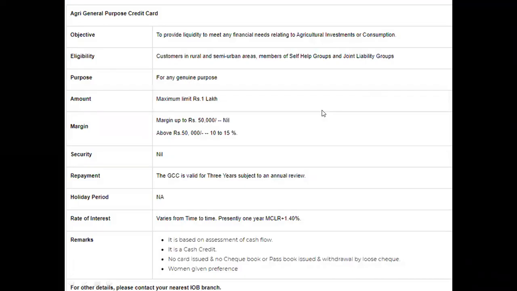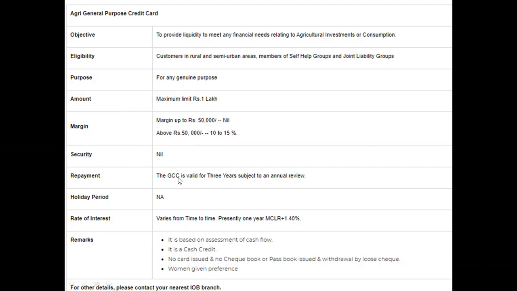Let's see some of the points related to IOB general credit card. So this is given for agri purpose and objective. The objective of this card is to provide liquidity to meet any financial needs relating to agriculture, investment or consumption. And eligibility: customers in rural and semi-urban areas, members of self-help groups and joint liability groups are eligible. And the purpose is any genuine purpose, and the maximum amount is 1 lakh. And the margin up to 50,000 is nil, and above 50,000 margin is 10 to 15%. And security, there is no security required, nil.